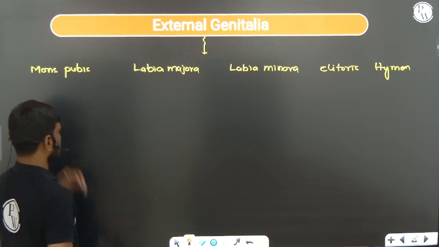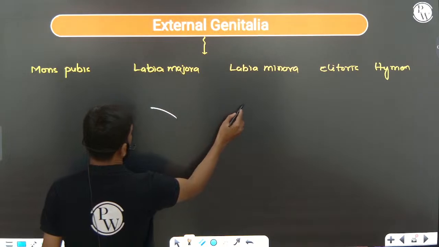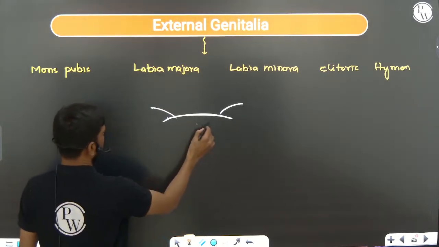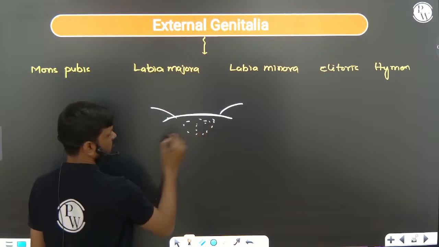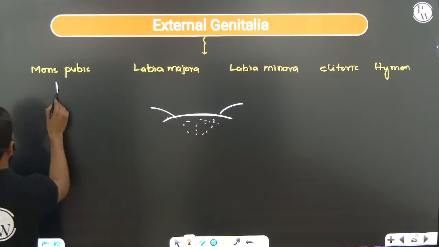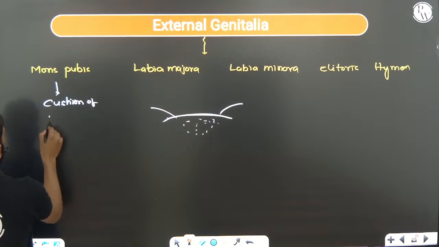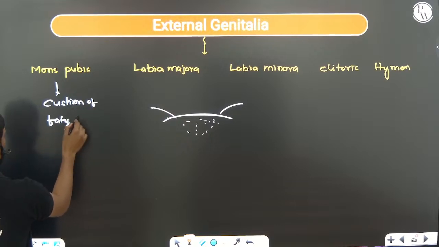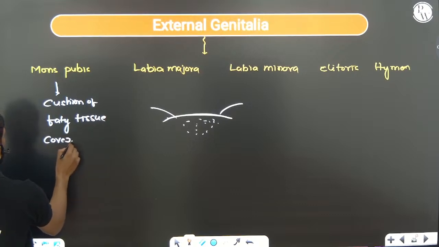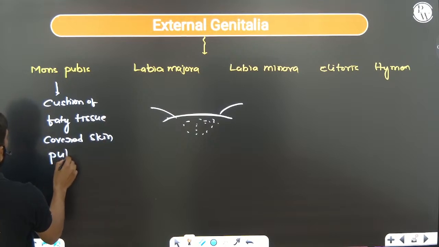Okay, mons pubis. This is a cushion of fatty tissue covered by skin and pubic hair.